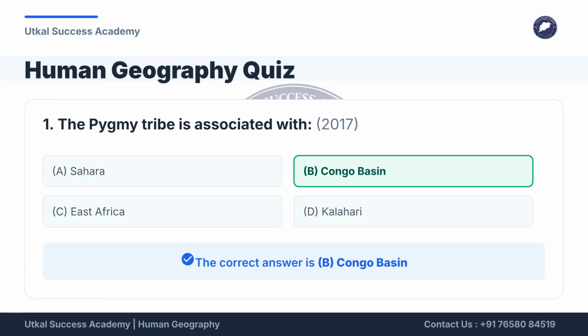Let's begin with a quiz question from a previous exam. The question asks which region the Pygmy tribe is associated with. The options are Sahara, Congo Basin, East Africa, and Kalahari. The correct answer is B, Congo Basin.